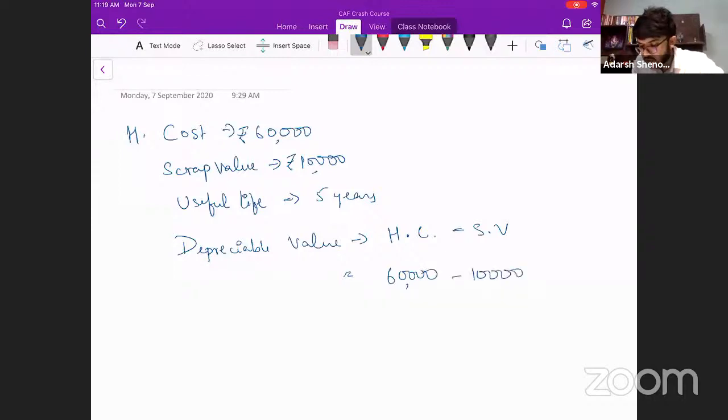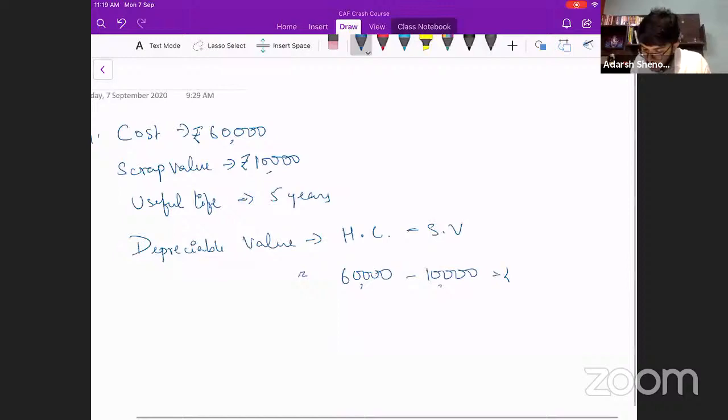So we have learned the concept of depreciable value. Depreciable value is the value of an asset that is lost over the useful life of the asset. That is known as depreciable value. I hope everyone is comfortable with the concept of depreciable value. Yes.